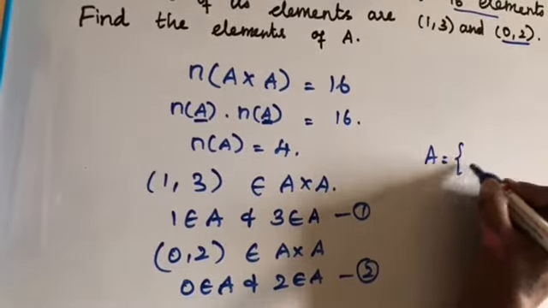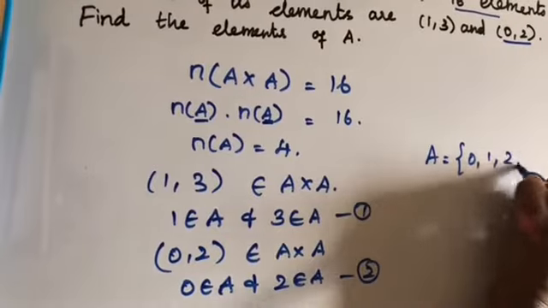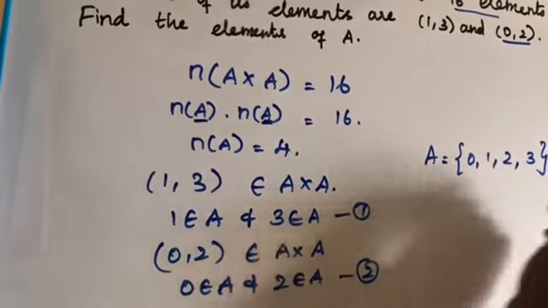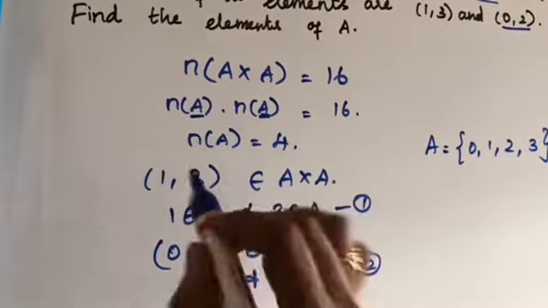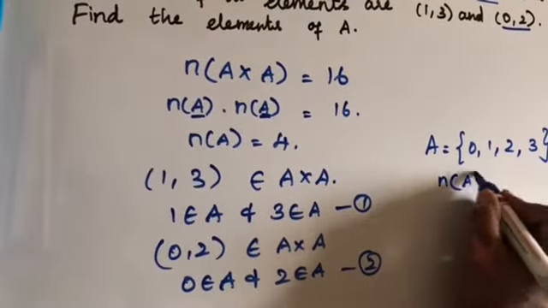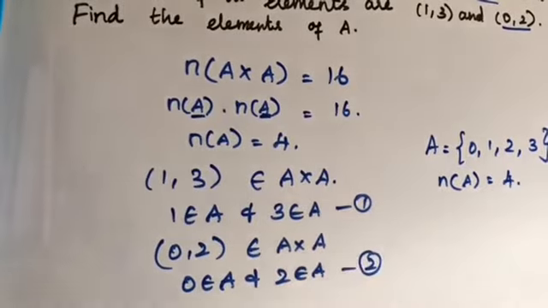So A is equal to {0, 1, 2, 3}. These are the elements of the set A. As n of A is equal to 4, the number of elements is also equal to 4.